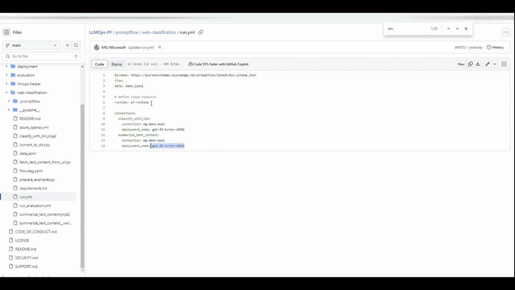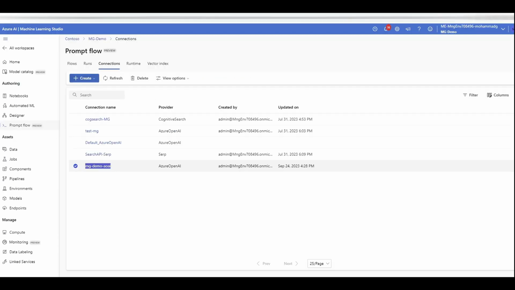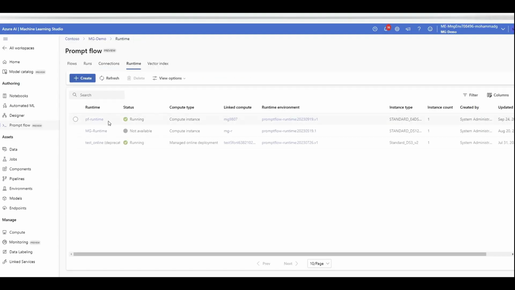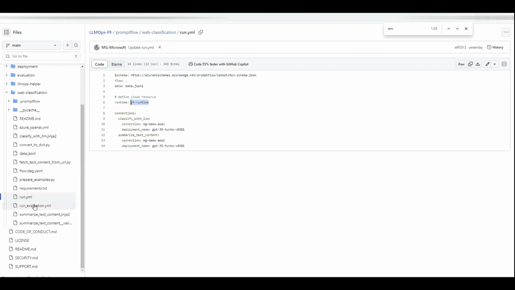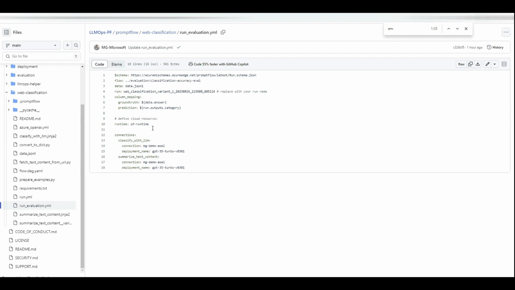And lastly, the runtime. Remember I told you that you need to create a compute to run your prompt flow? That's that compute name. Where is it? I go to the runtime. This is the one I created. Yours is going to be different again. And I think in run evaluation, you have to change the same thing. Yes, the same thing here. So, run evaluation.